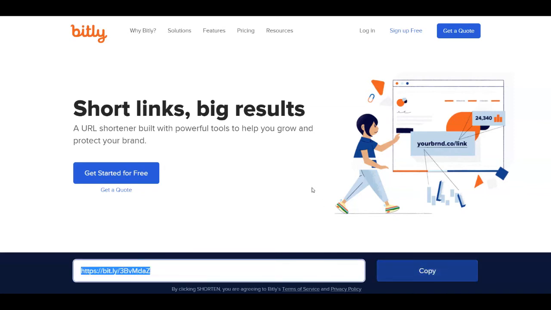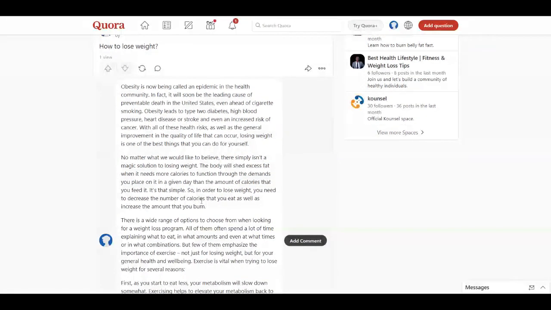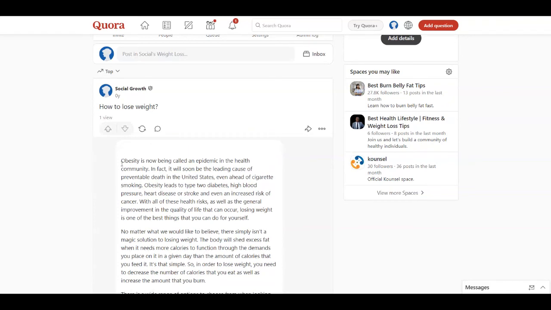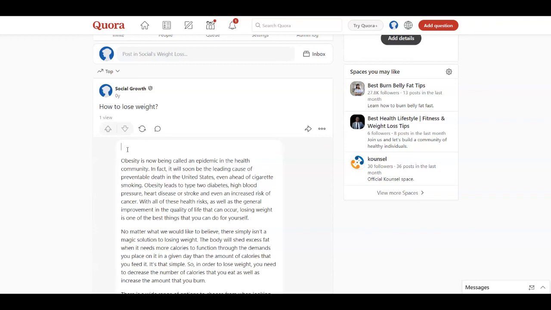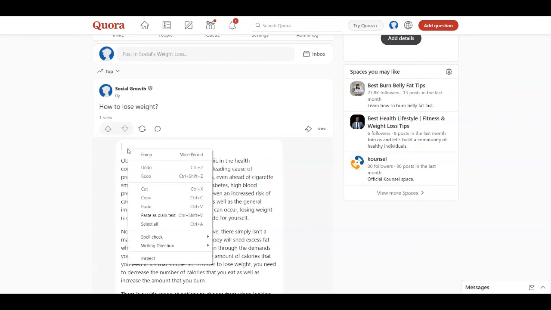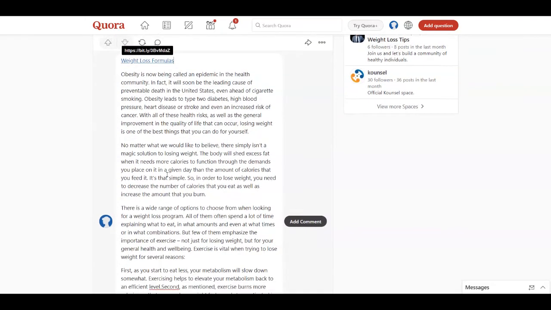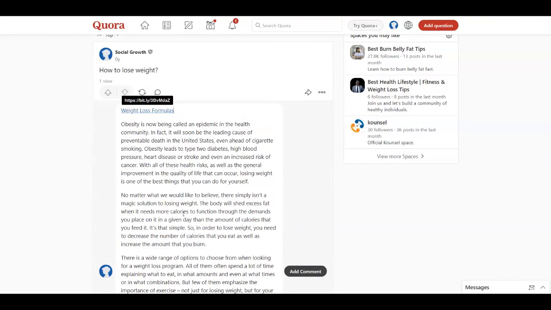And after that, you're going to go over here at Quora, and on that article that you're going to paste on here, you also need to include your affiliate link. So you're going to write something like right here, like this is the best product or the best way to lose weight, and you're going to paste your link right here. So it's going to be a very easy strategy, and it's going to help you to get a lot of clicks and also a lot of purchases, so you can make money in passive income.